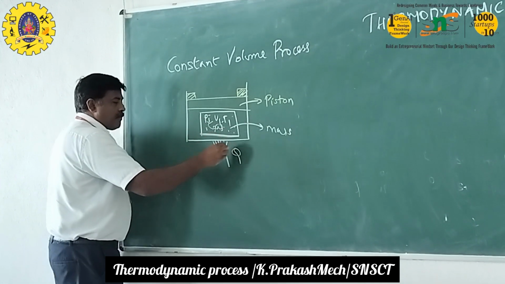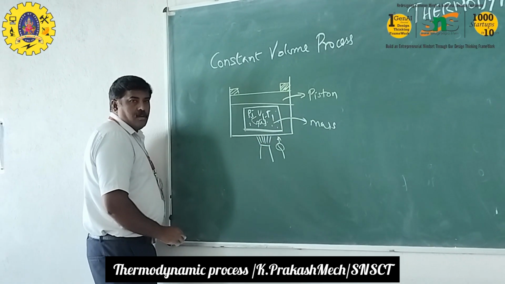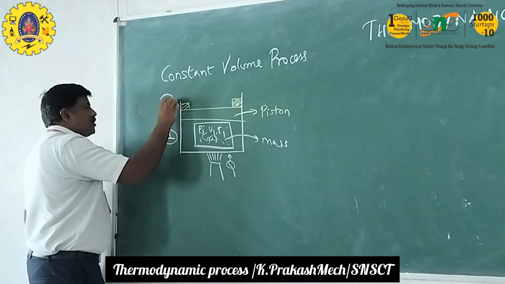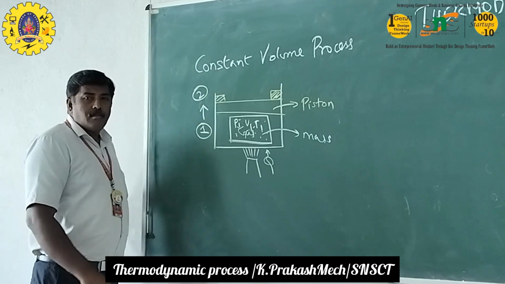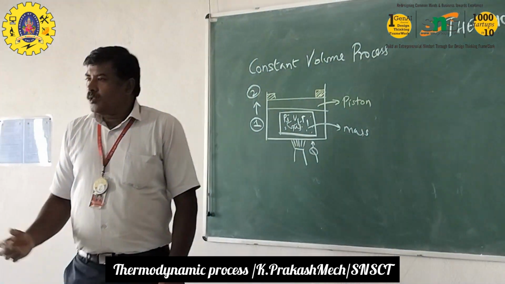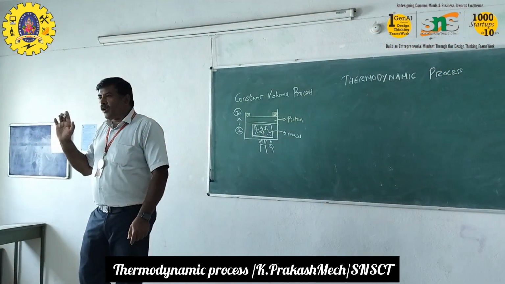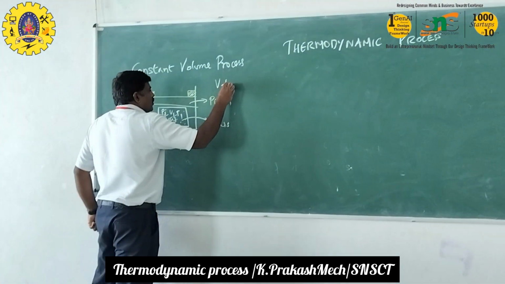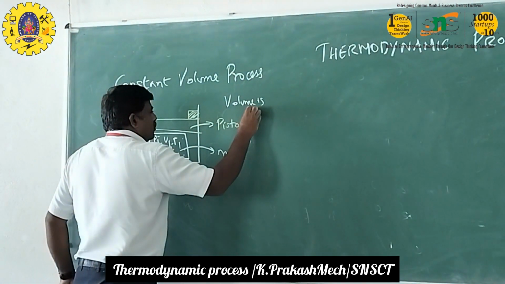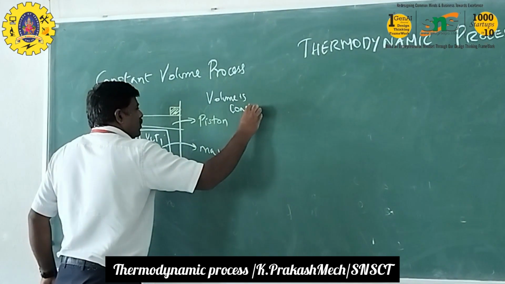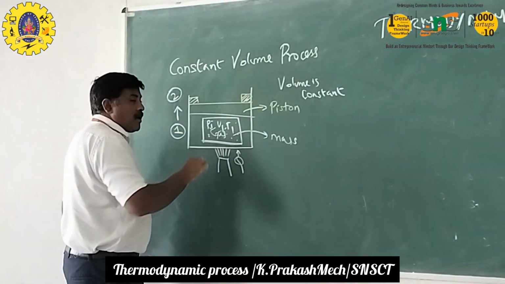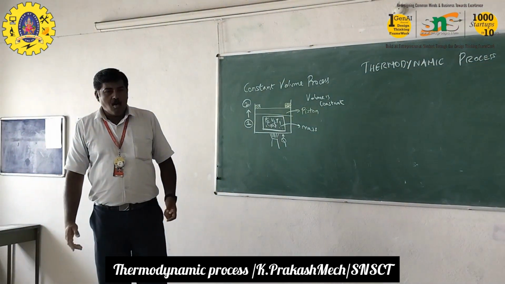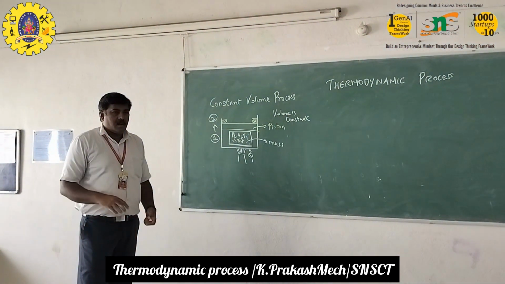Now, when heat is supplied to this system, it moves from state 1 to state 2. When this process is done, we are assuming that volume is constant. We are doing this process by keeping the volume constant. Now what will be the PV and TS diagram?